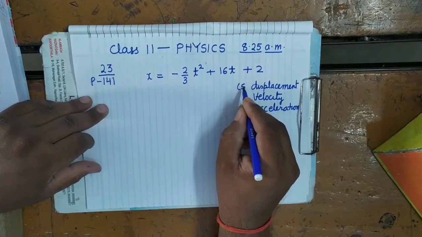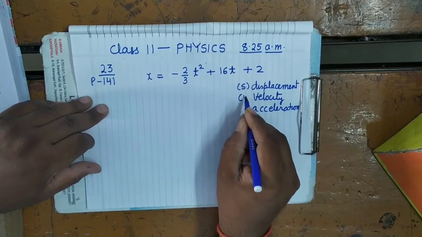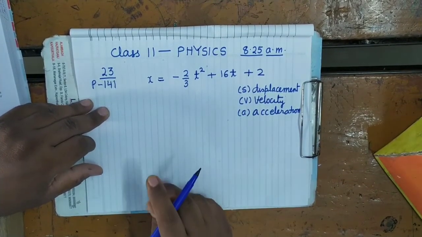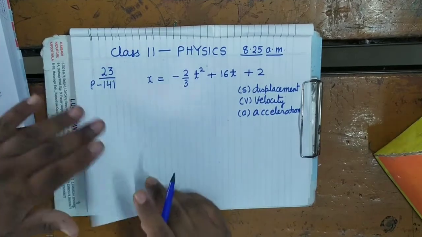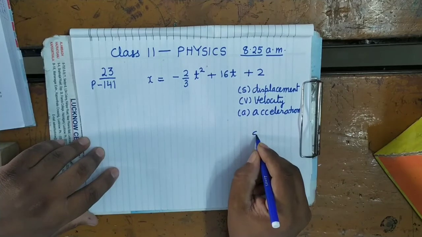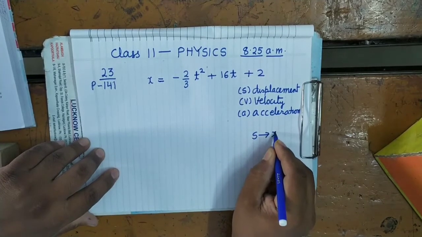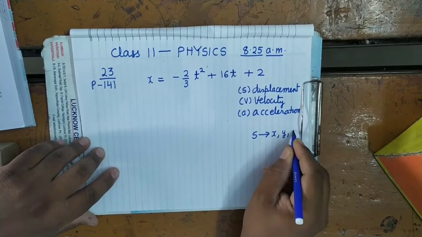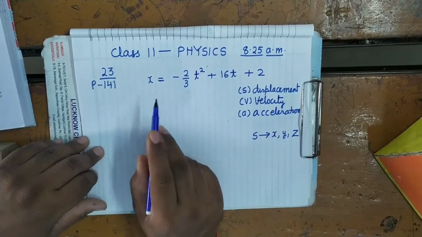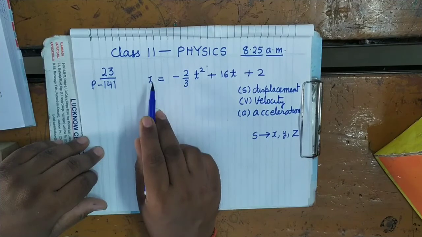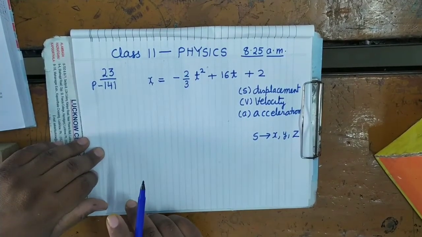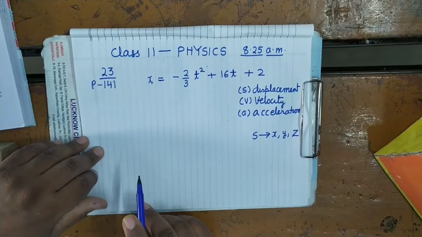Displacement is represented by the symbol S, velocity by V and acceleration by A. Here it is given displacement in one dimensional motion. Already I have told that displacement can also be represented by X or Y or by Z. It is clear? Here in this question it is given that displacement X varies with the time t according to this equation. Here t is in second.